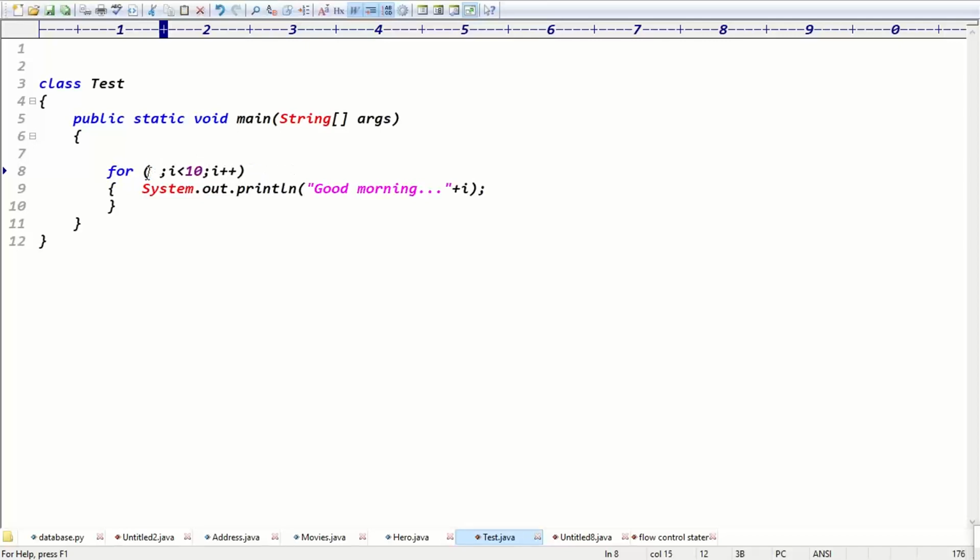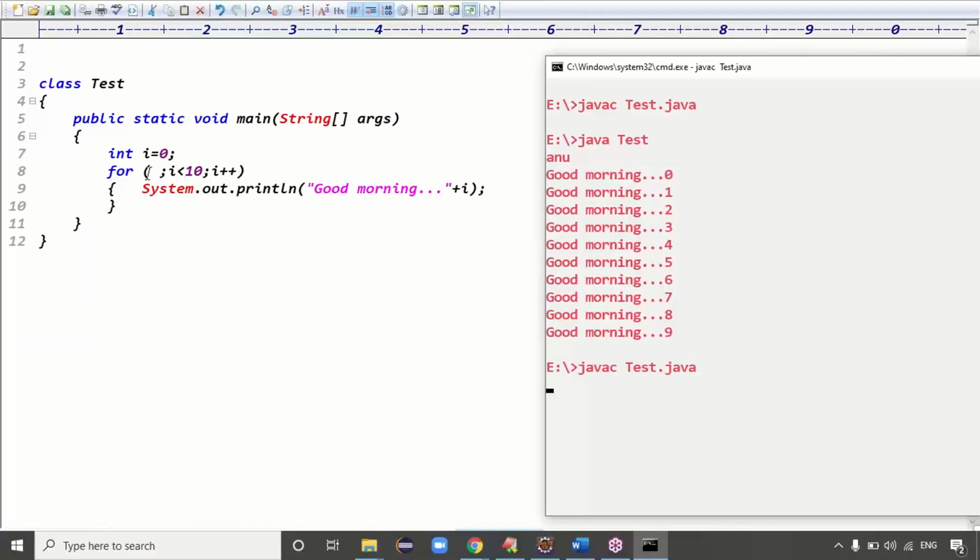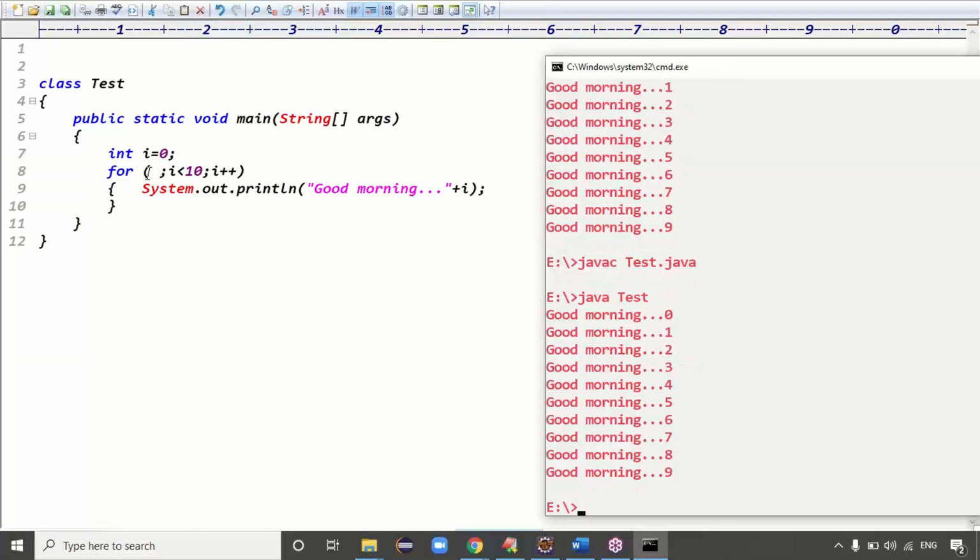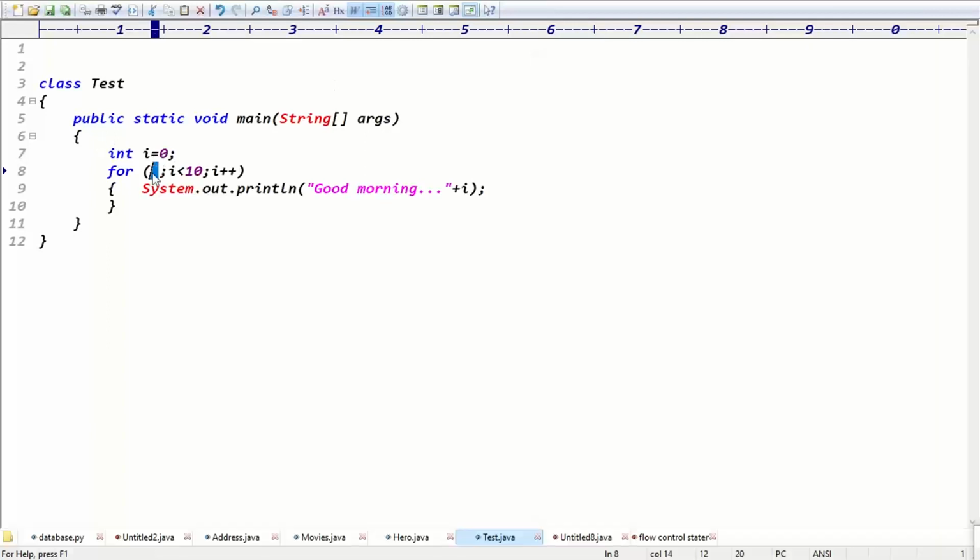Here, if you didn't place the data, but somewhere outside the variable is there. Somewhere outside we have the value. Okay, so in this case, this code is compiled, code executed, right? We got the output 0 to 9, right? That's what I'm saying here. The initialization part is optional, but somewhere initialization is definitely there. But inside the for loop, we don't need to declare the initialization part. It's not mandatory.